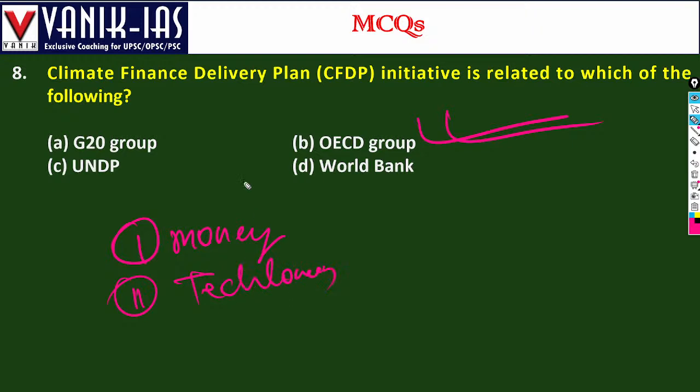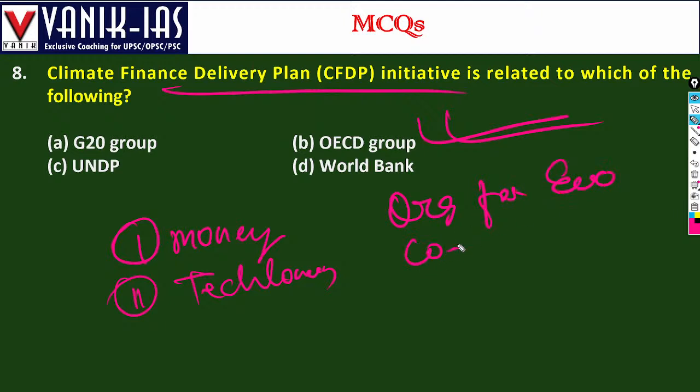So that's why this Climate Finance Delivery Plan initiative was launched by the OECD, that is the Organisation for Economic Cooperation and Development. It started this initiative, that is CFDP, the Climate Finance Delivery Plan.